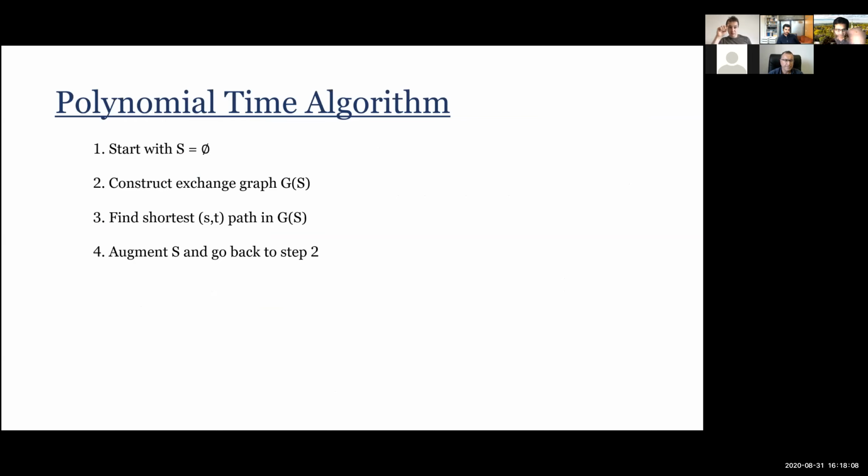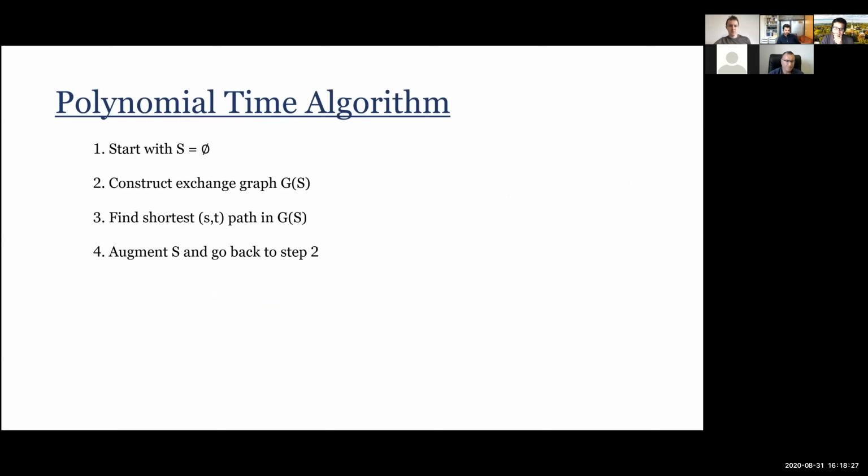If you've seen this for the first time, this is already a thing that you should take away from this talk. The algorithm is just this: you start from the empty set, you construct the exchange graph as I described, find the shortest path, augment, and then go back. Okay, and you stop when there are no more paths.